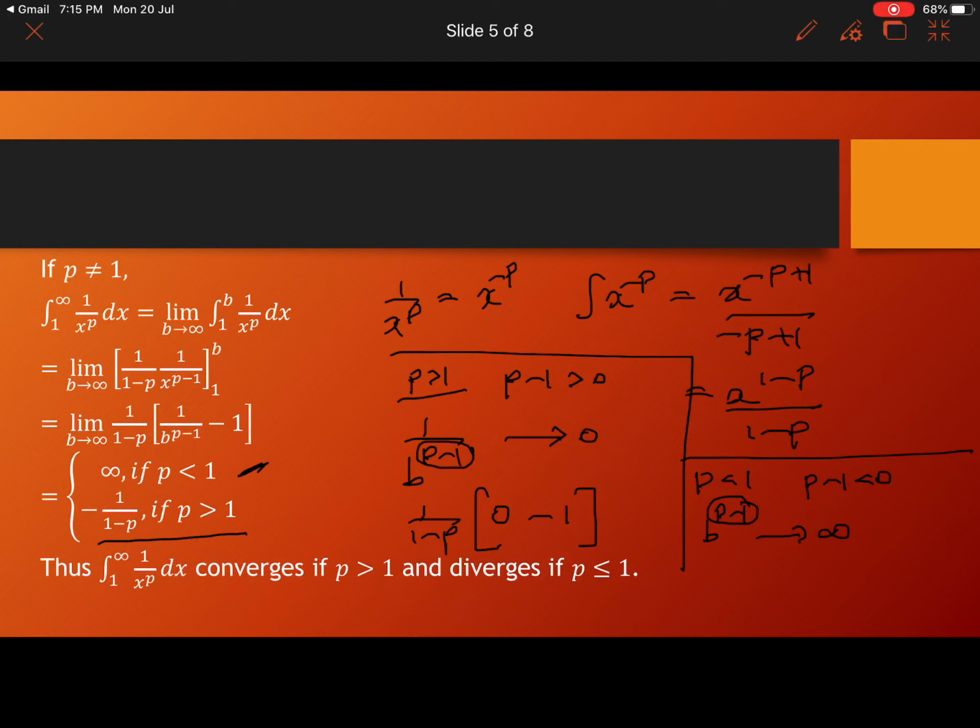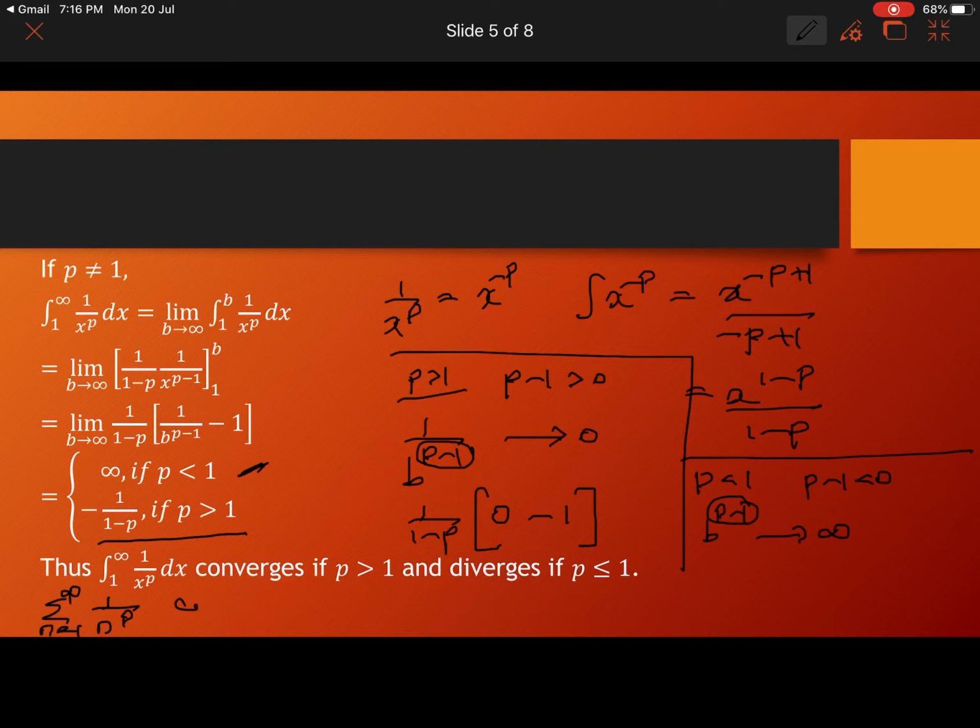So when p is greater than 1, we have a finite limit. When p is less than 1, we have an infinite limit. So integral 1 to infinity 1 by x raised to p dx converges if p greater than 1 and diverges if p less than or equal to 1.